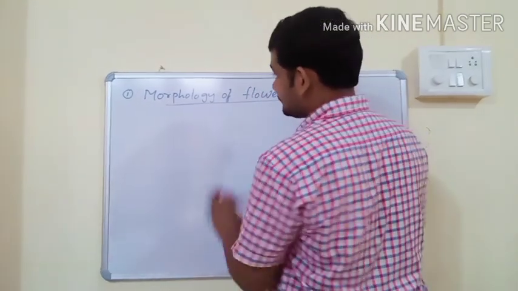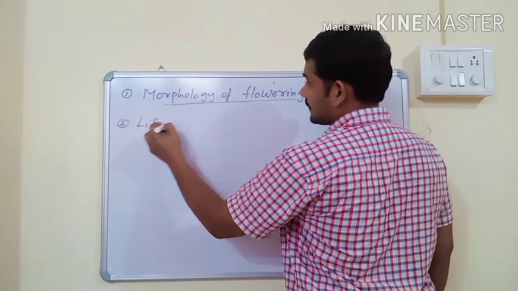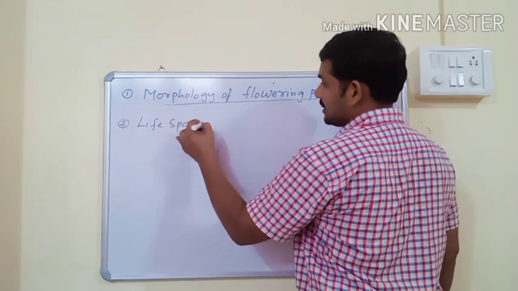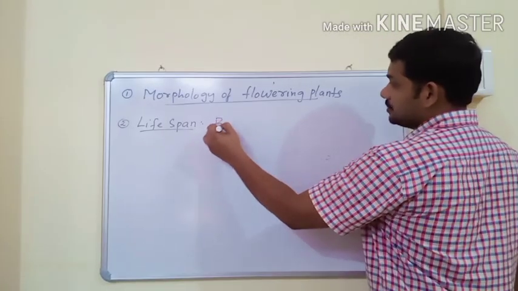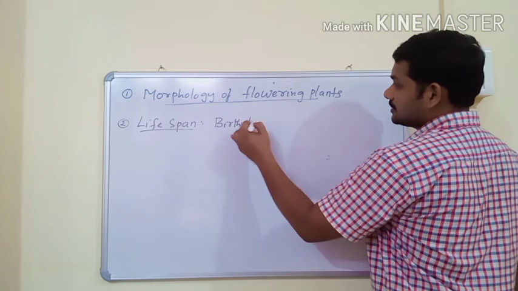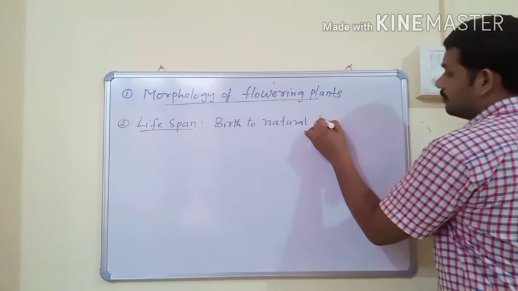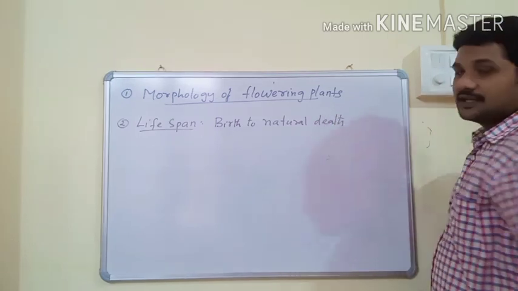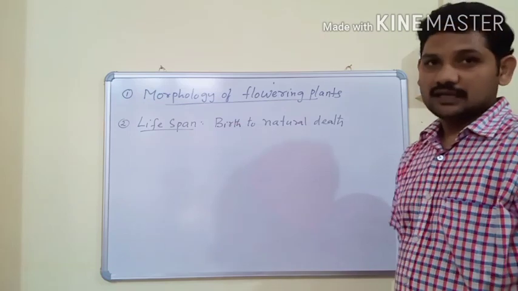And the second character is lifespan. So what is lifespan? It is the period from birth to natural death. The period from birth to natural death of any organism is called lifespan.